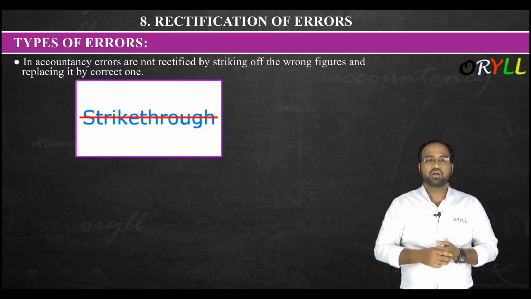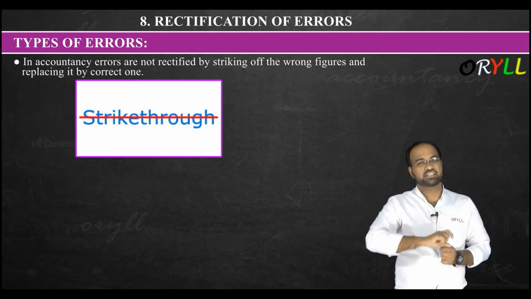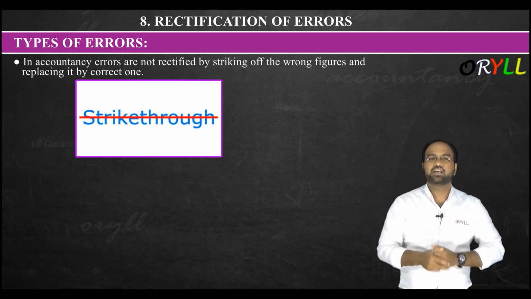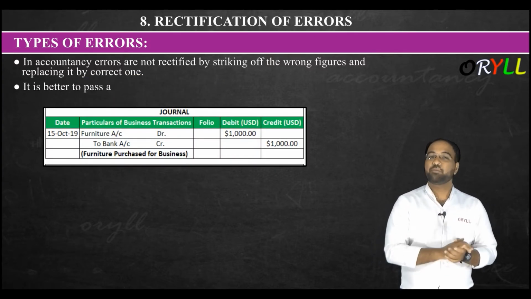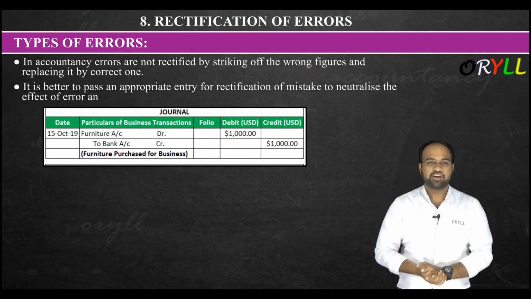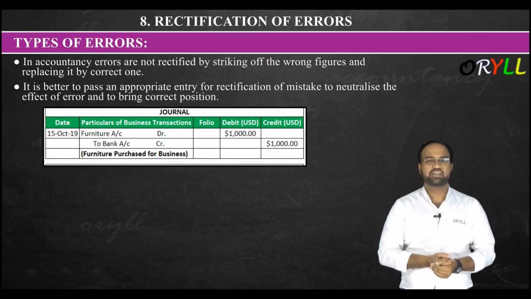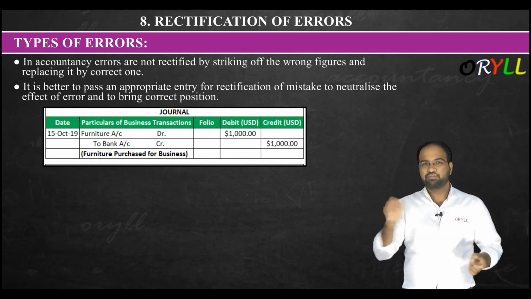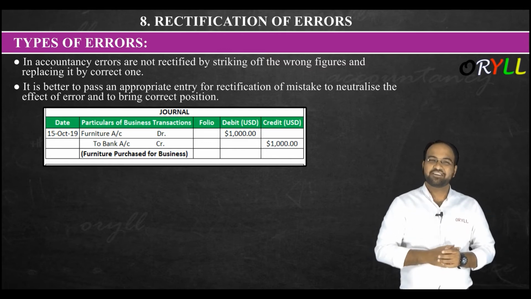Then what do you have to do? It is better to pass the next entry. You will be passing one extra entry to rectify this error, and that entry will be called a rectification entry. So it is better to pass an appropriate entry for rectification of the mistake, to neutralize the effect of the error and bring the correct position. So what is the best option available here? Instead of striking off or replacing, you have to pass one extra entry. That entry will be called a rectification entry.